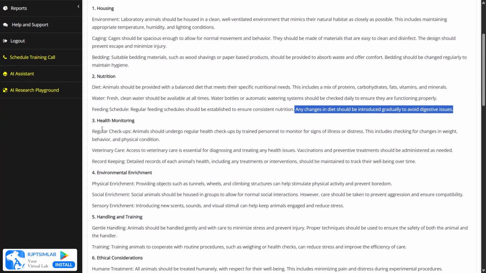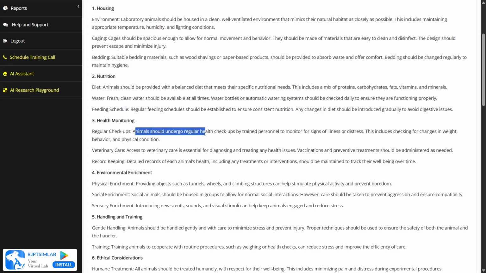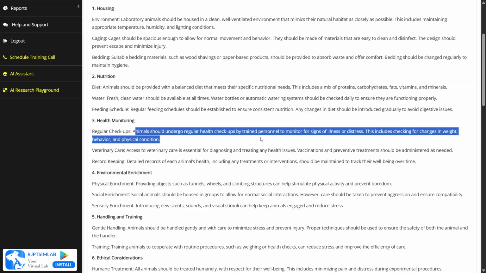Then we have to see the health monitoring. For that, we have to see regular checkups. Animals should undergo regular health checkups by trained personnel to monitor for signs of illness or distress. This includes checking for changes in weight, behavior, and physical condition. Regular health checkups are a very necessary part of the experiment, because animal health is very important for the quality of the experiment.